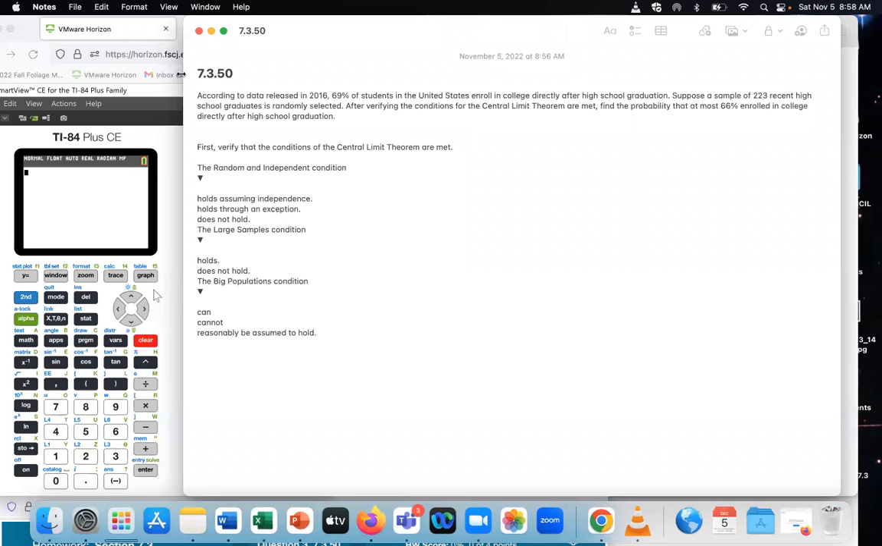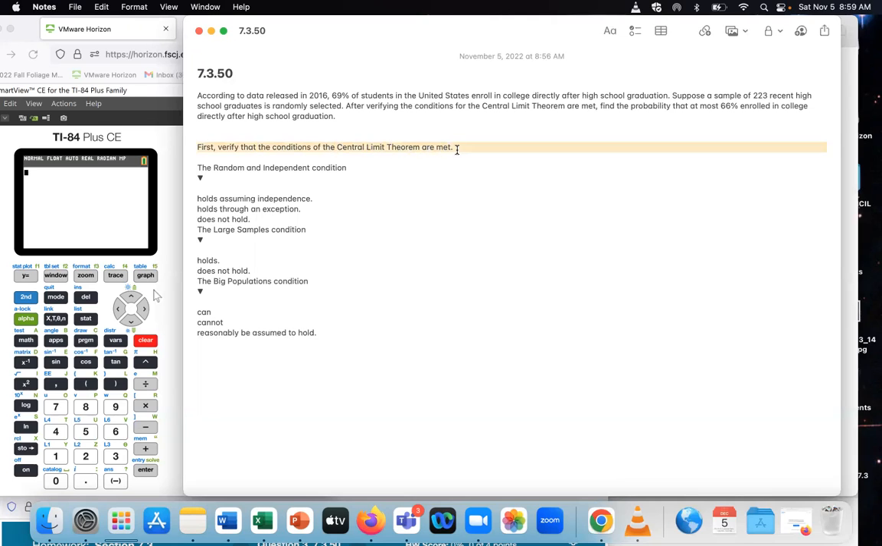Right, we're looking at 7.3.50. According to data released in 2016, 69% of students in the United States enroll in college directly after high school graduation. Suppose a sample of 223 recent high school graduates is randomly selected. After verifying conditions for the central limit theorem are met, find the probability that at most 66% enrolled in college directly after high school graduation.